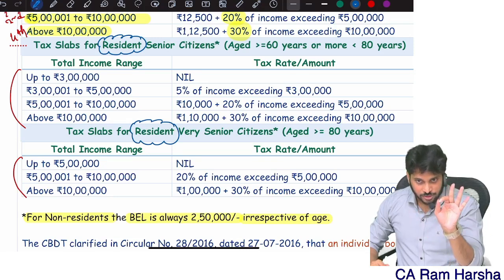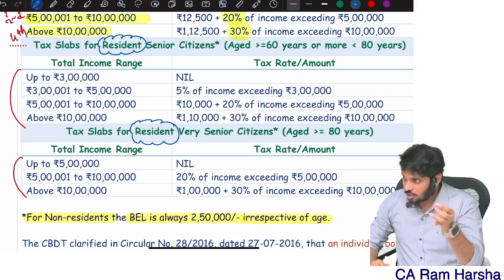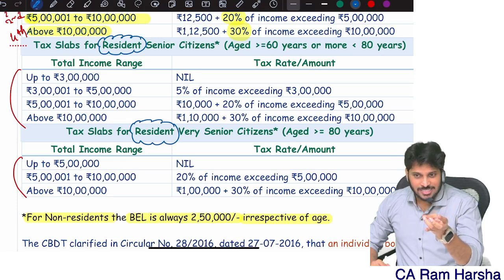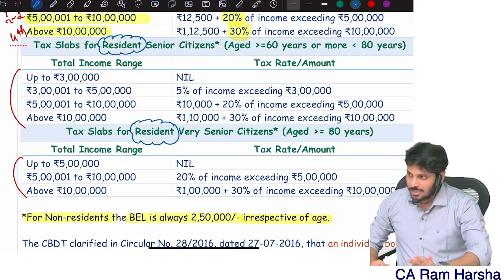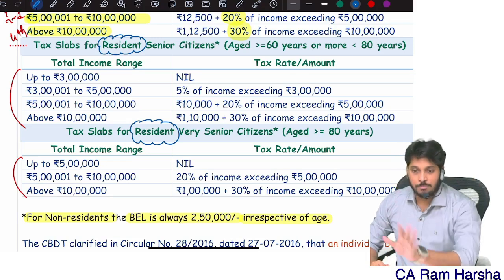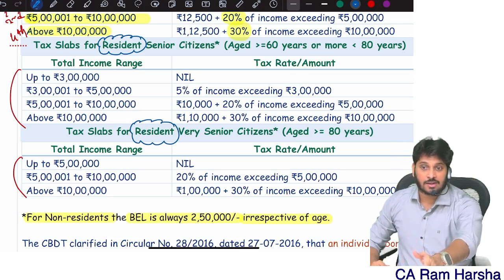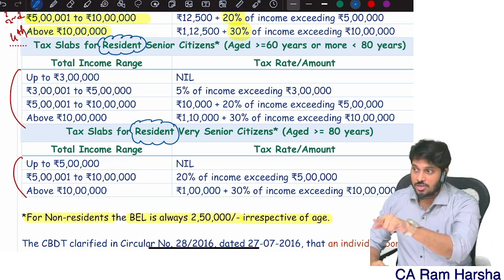The first slab is 0 up to 2.5 or 3 lakh, then 2.5 or 3 to 5. Then 5 to 10 is the same for both of them. The 5 to 10 lakh slab is the same for everybody. Above 10 is also the same for everybody. Only if income is below 5 lakhs, yes or no, you need to see the age clearly.